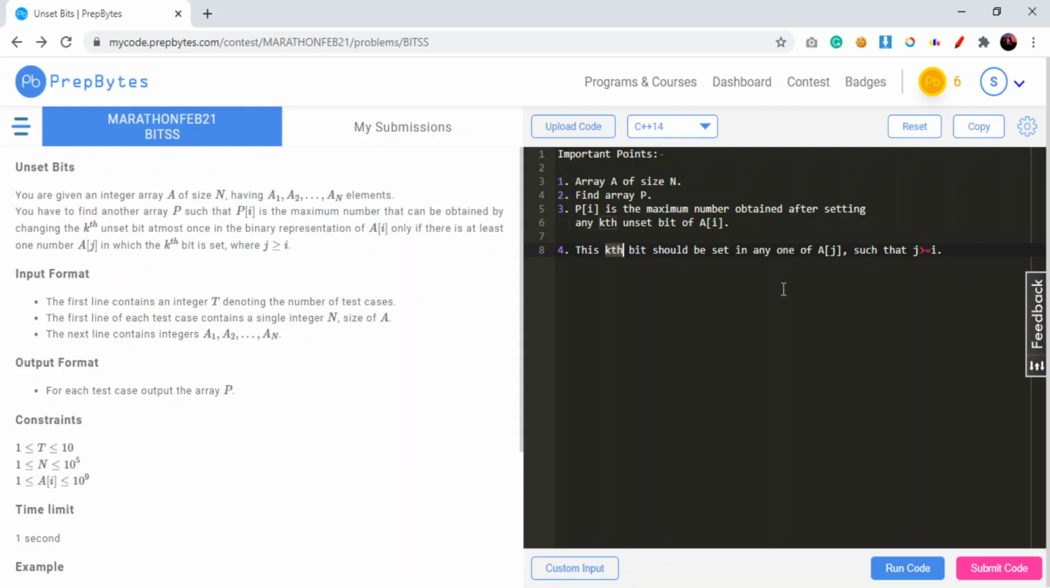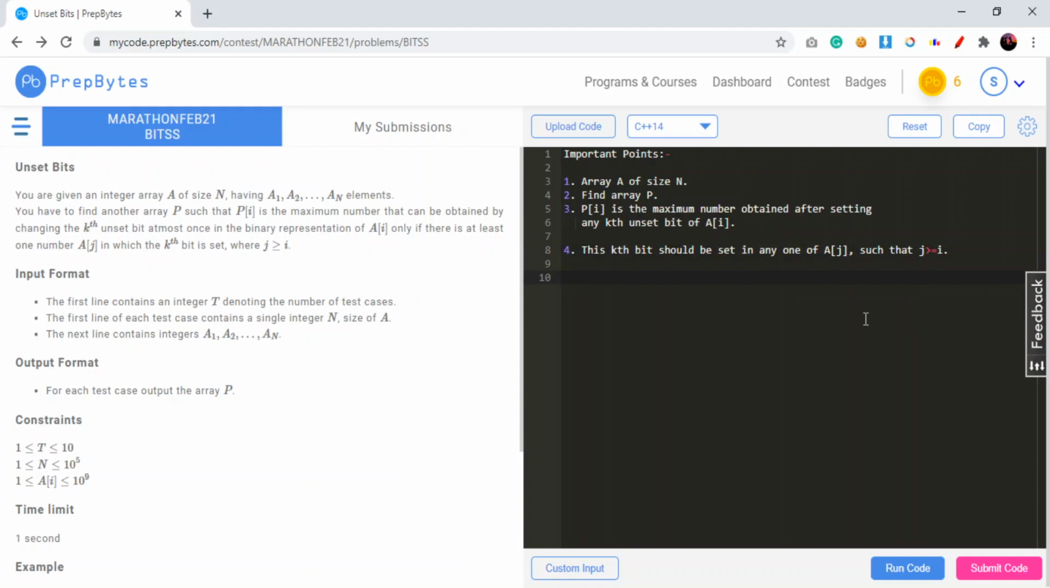Okay, so basically this means that if I am having some array and I am currently working with A of I, then I can set any of the unset bits of A of I, and that particular position should be set in any one of these array elements which come after the ith element of the array. Okay, so let's move to the input format.